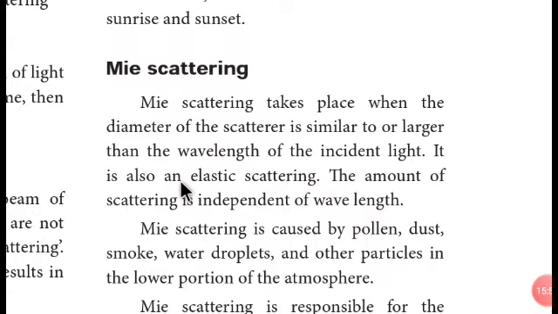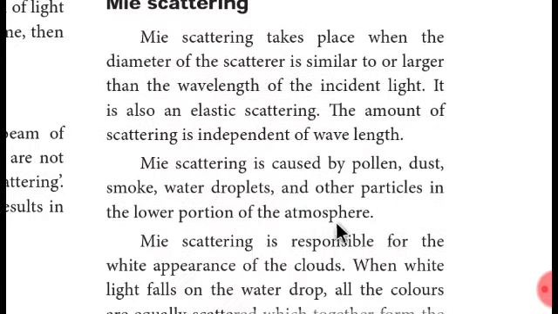Then Mie scattering. Mie scattering takes place when the diameter of the scatterer is similar to or larger than the wavelength of the incident light. It is also an elastic scattering. Okay, Mie scattering is an elastic scattering. Remember this: the amount of scattering is independent of wavelength. Mie scattering is caused by pollen, dust, smoke, water droplets, and other particles in the lower portion of the atmosphere. Okay, it's very easy.